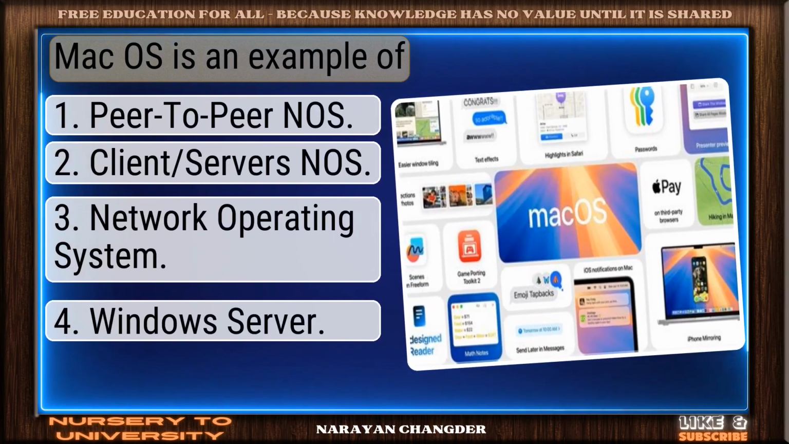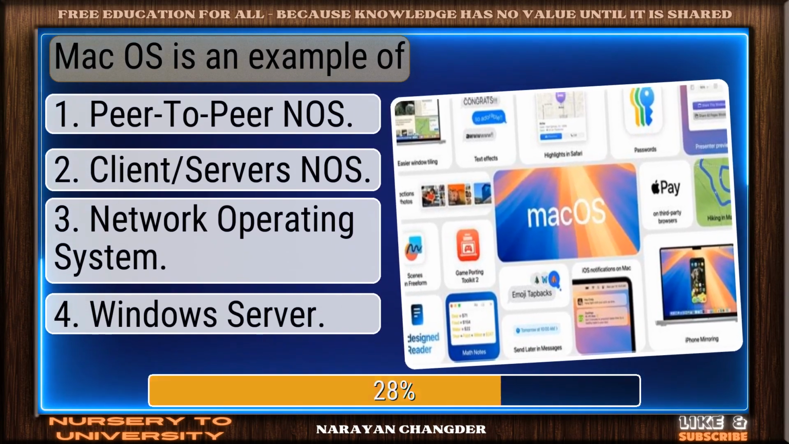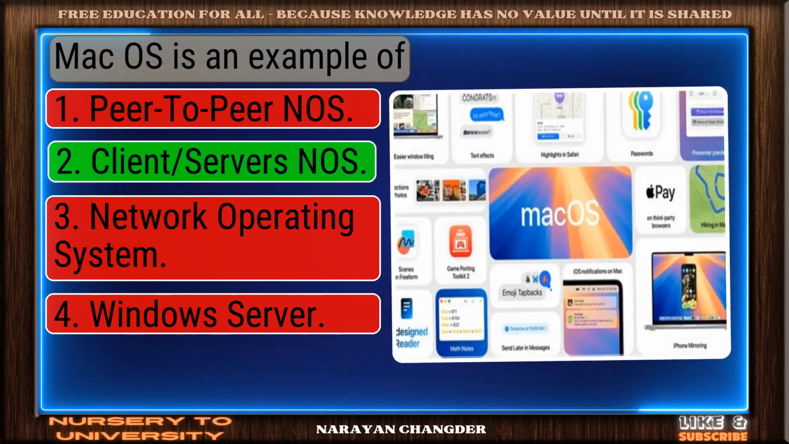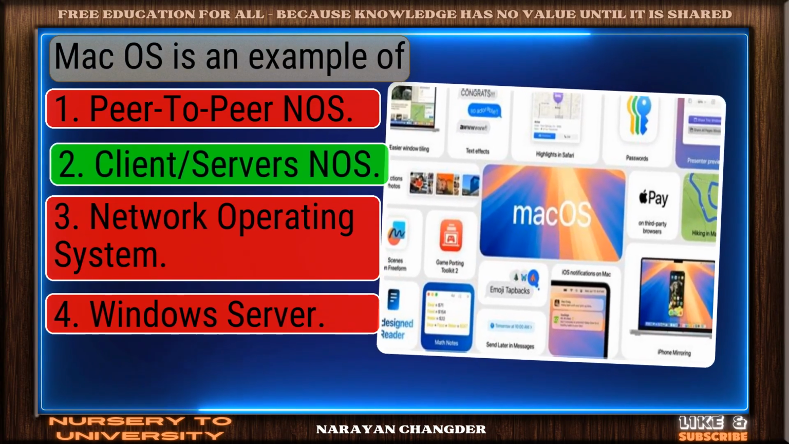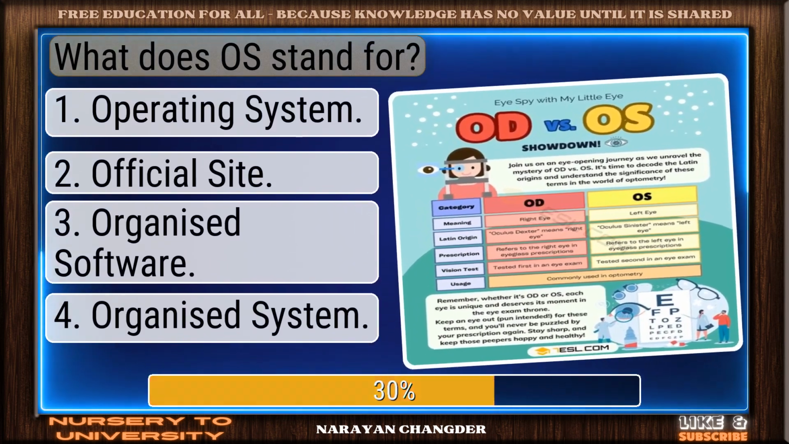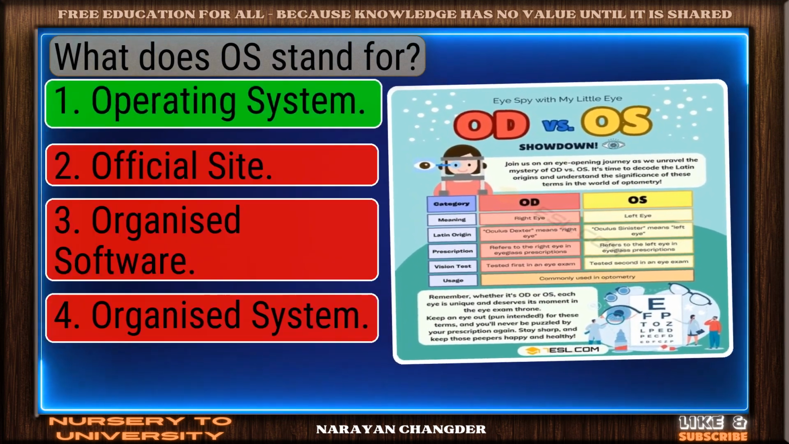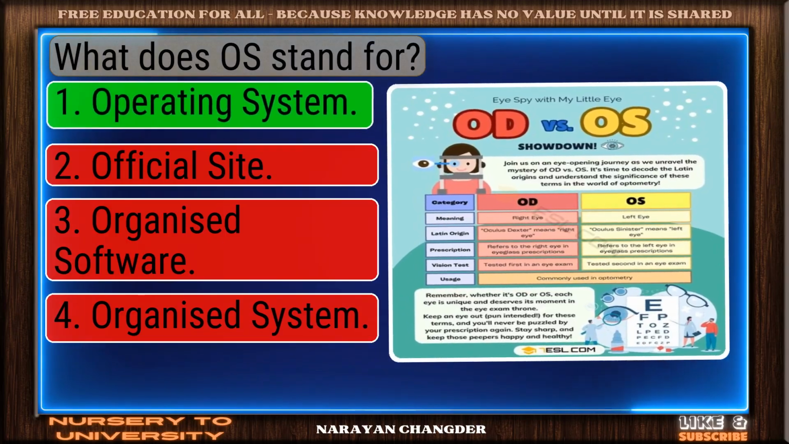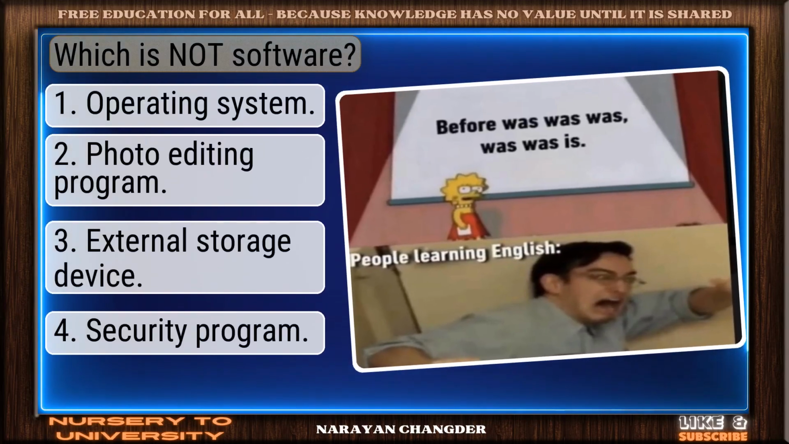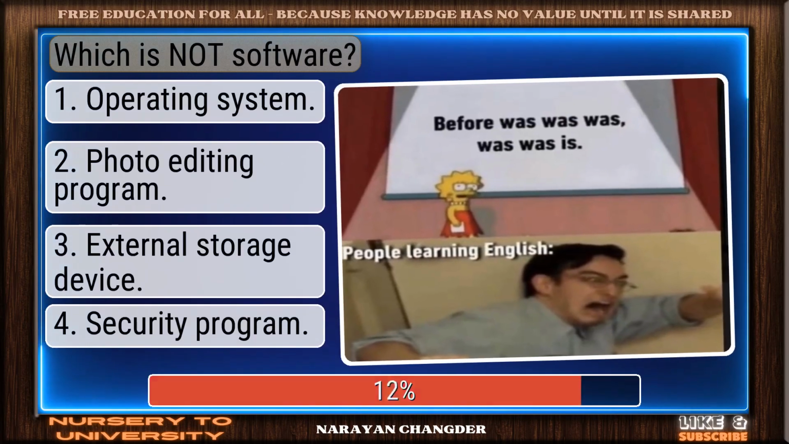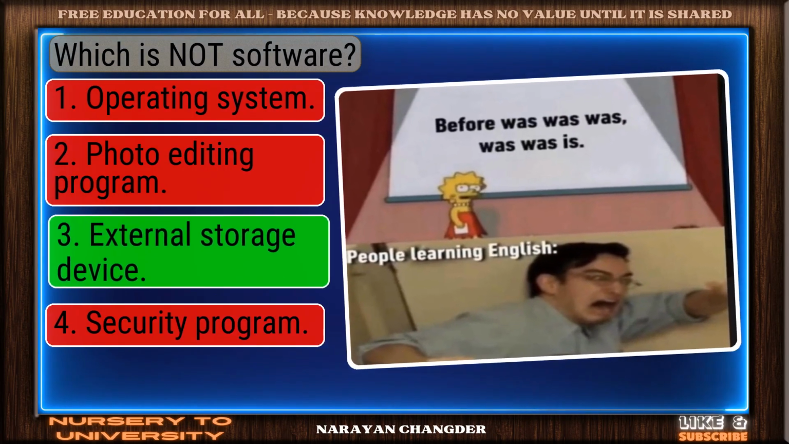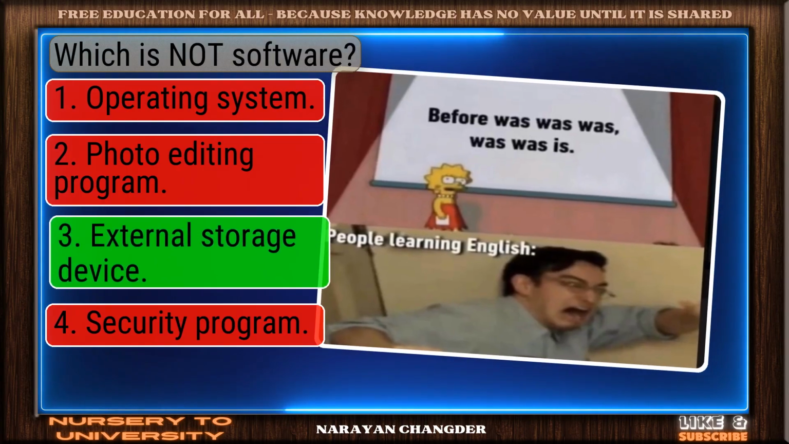Question number 73. macOS is an example of. Exactly. Client servers NOS makes sense and it is right choice. Question number 74. What does it stand for? You got it. Your choice operating system is right. Question number 75. Which is not software? Well picked. External storage device is the correct answer.